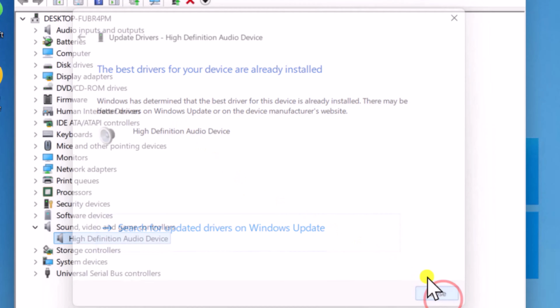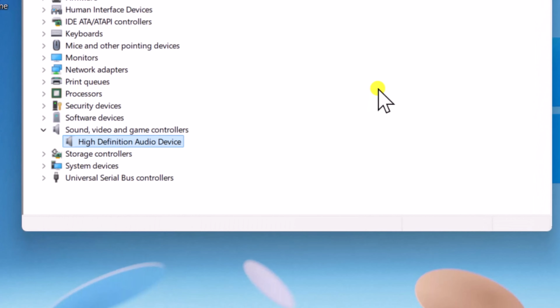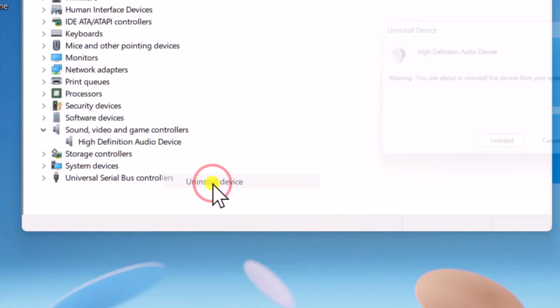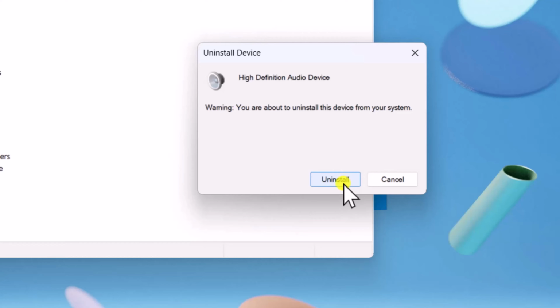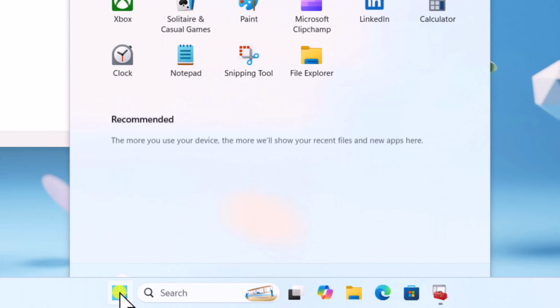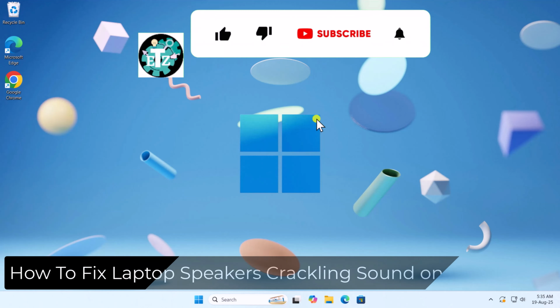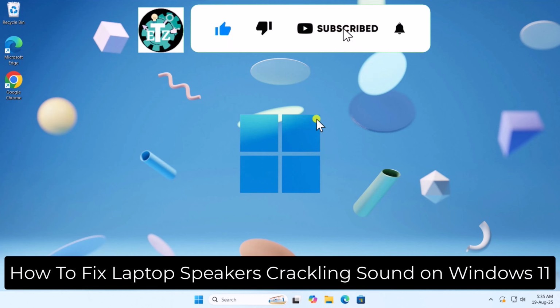If this doesn't work for you, you can uninstall drivers. Right-click your audio device and choose Uninstall Device. Select Uninstall. Then click on the Windows icon and restart your PC. So that's how you can fix laptop speakers crackling sound on Windows 11.